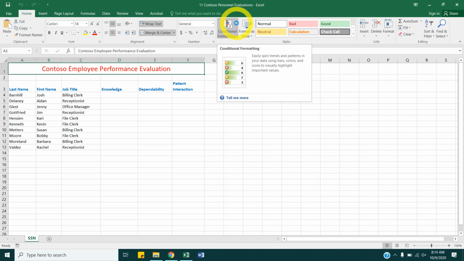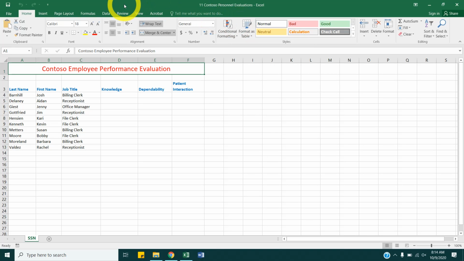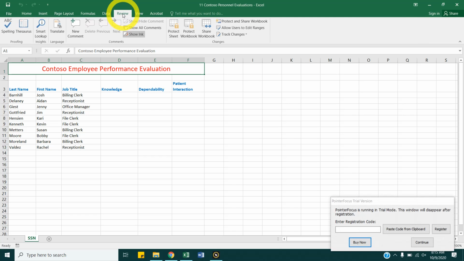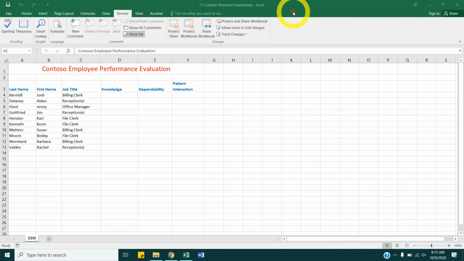So this is all about sharing this file with other people and being able to have multiple people edit a document. We are going to go to the Review tab, and something else that we can do is track changes. So what that means is we'll be able to see what other people have done to the document when they edited it.